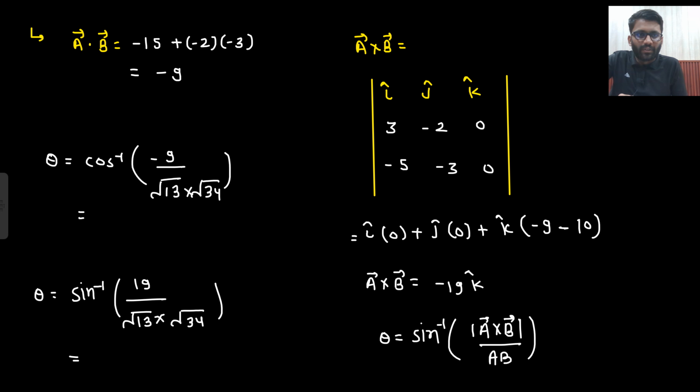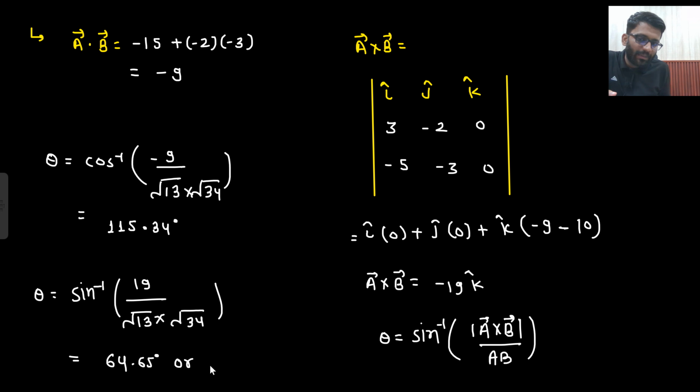Let me check the calculation. If you solve it, you are getting 115.34 degree. And if you put the other one in the calculator, 19 into sine inverse, 64.65 it is giving.